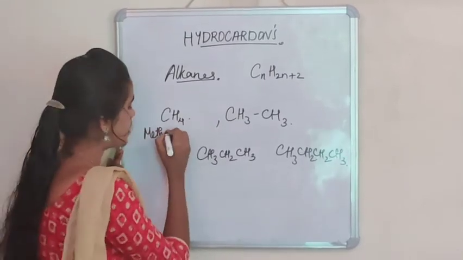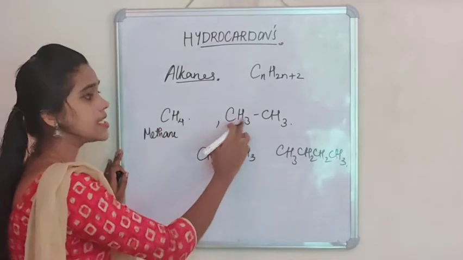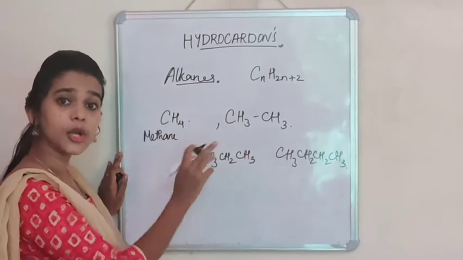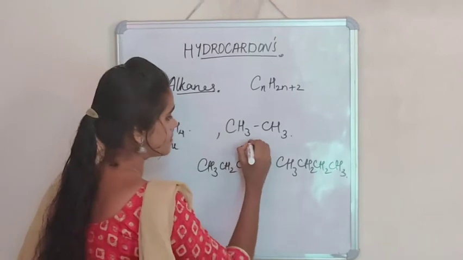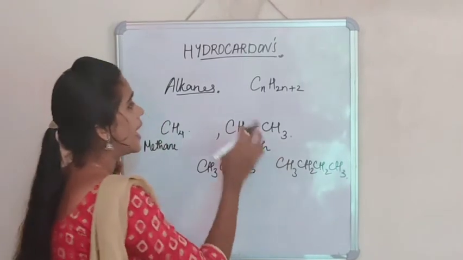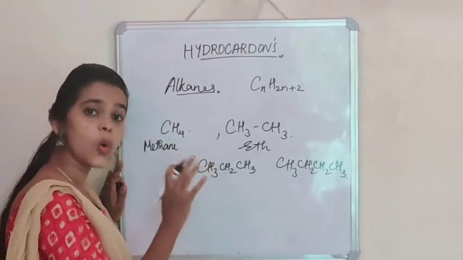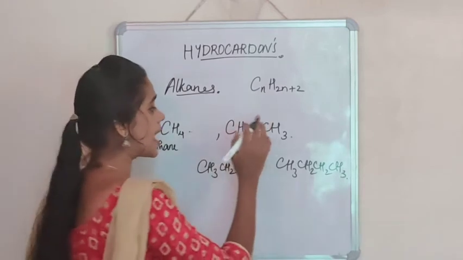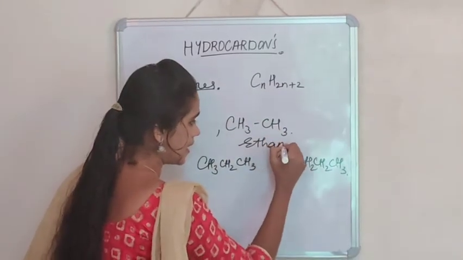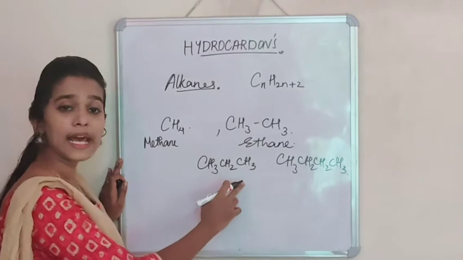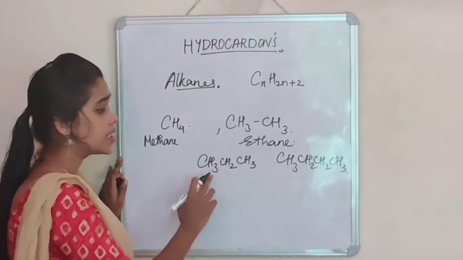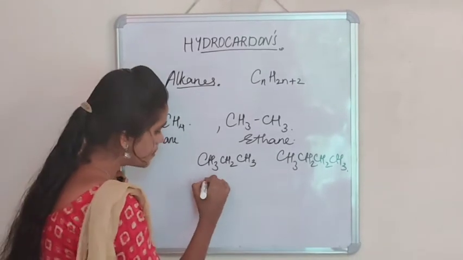So, it is methane. Since there are two carbon atoms, the root name is eth. And since it contains only single bond in them, it is ane, ethane. Since there are 3 carbon atoms, the root word is prop.